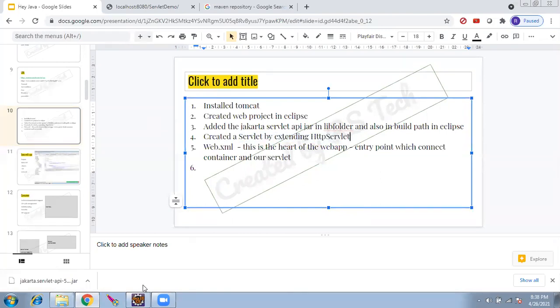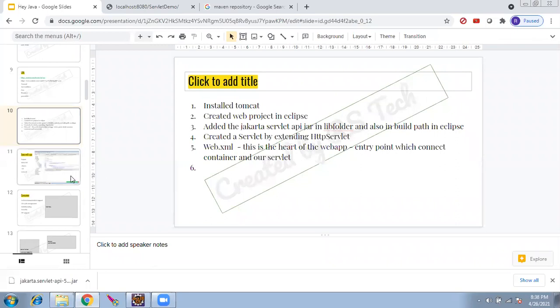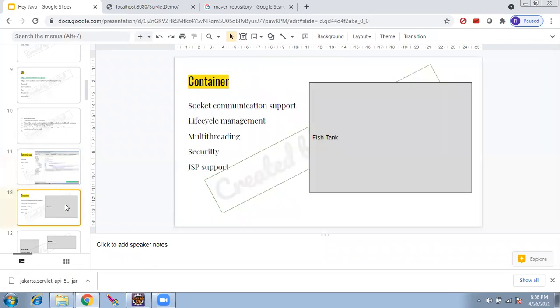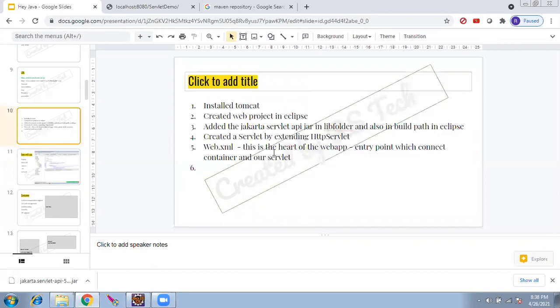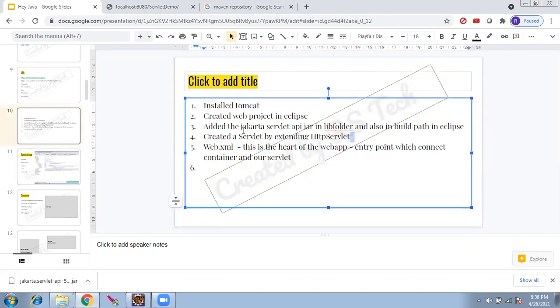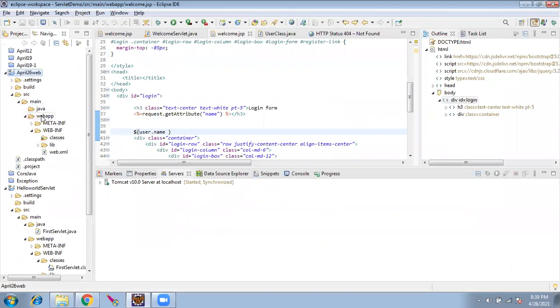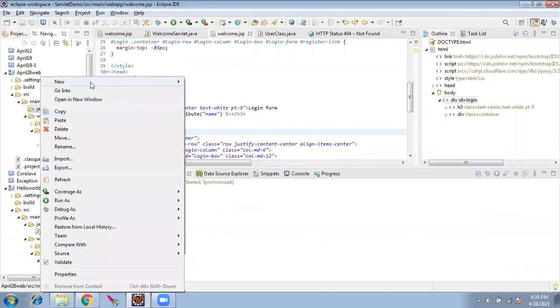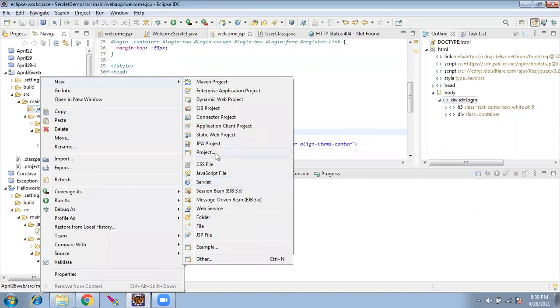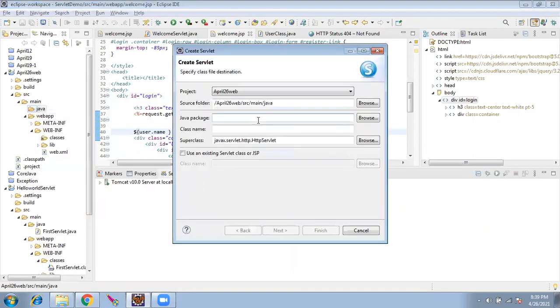The HTTP servlet. So what is a servlet? Servlet is nothing but a server-side Java program. What I will do, I will right click the Java folder and create, here it is, servlet.